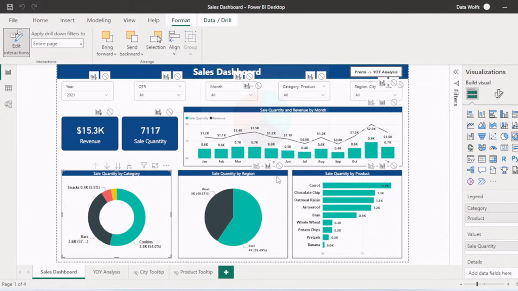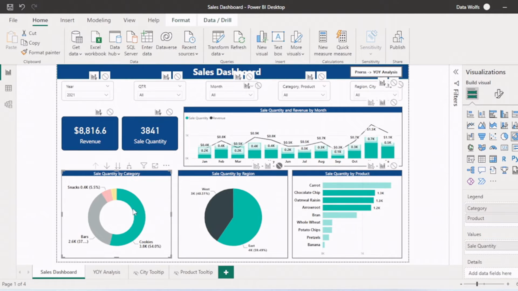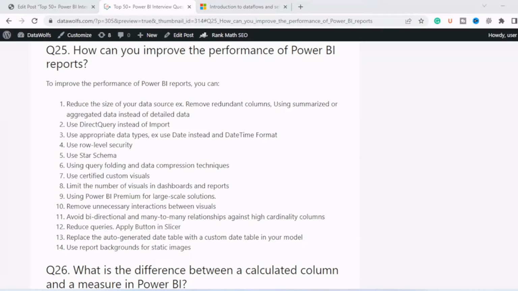You can click on this and then three options will appear. You can click on the none option. Now you can see when I click on this visual, all others are changing, but this visual is not changing. So remove the interaction part.